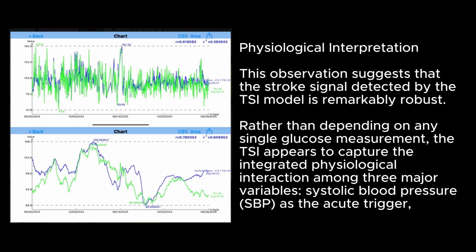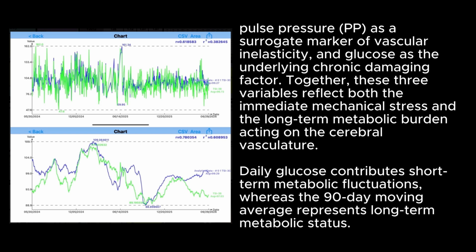The TSI appears to capture the integrated physiological interaction among three major variables: systolic blood pressure (SBP) as the acute trigger, pulse pressure (PP) as a surrogate marker of vascular elasticity, and glucose as the underlying chronic damaging factor. Together, these three variables reflect both the immediate mechanical stress and the long-term metabolic burden acting on the cerebral vasculature.